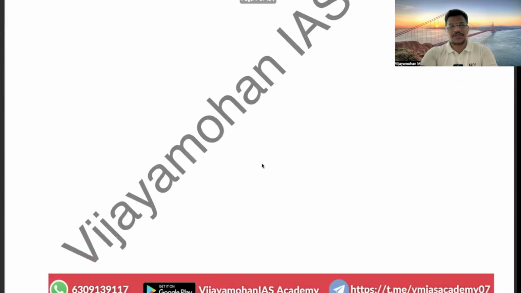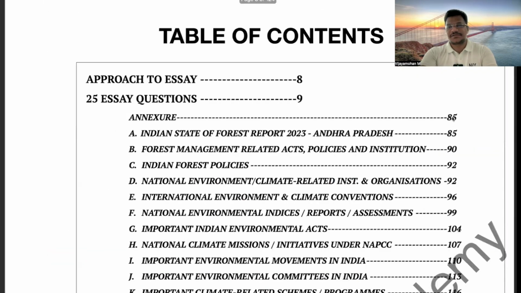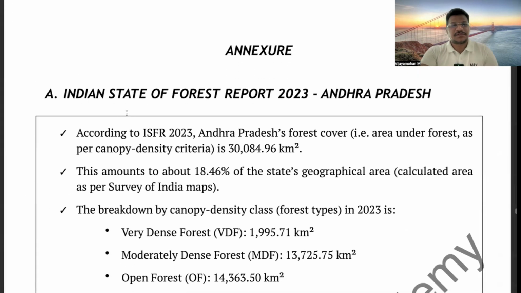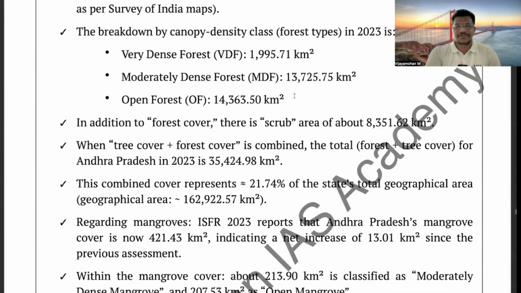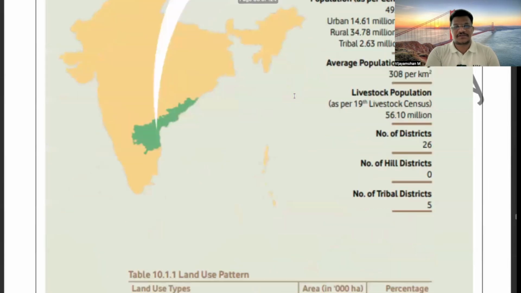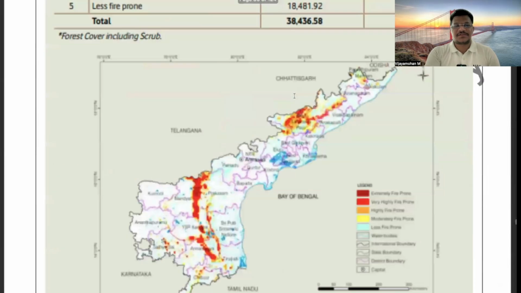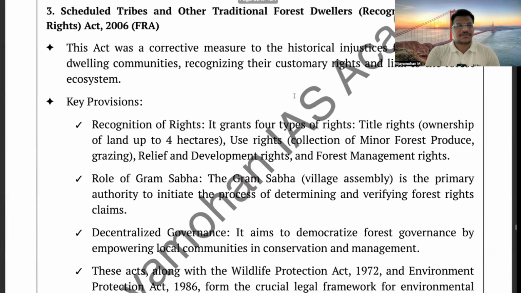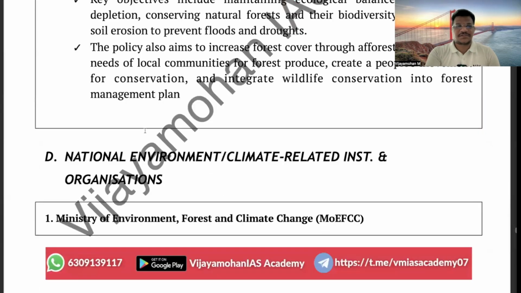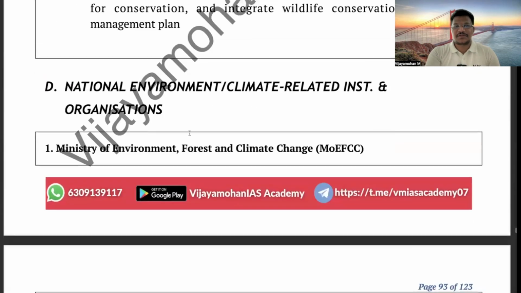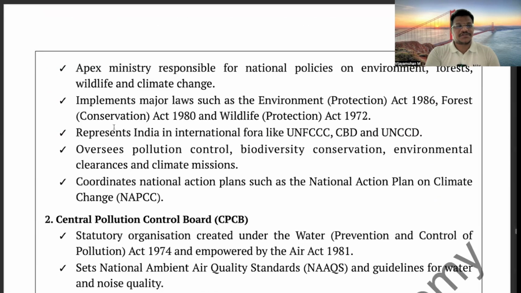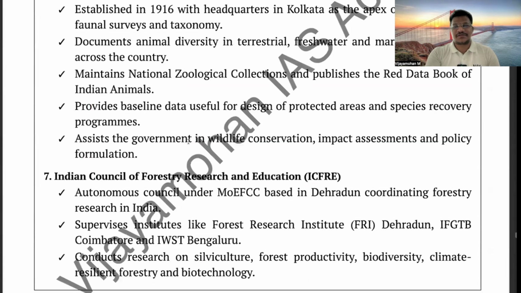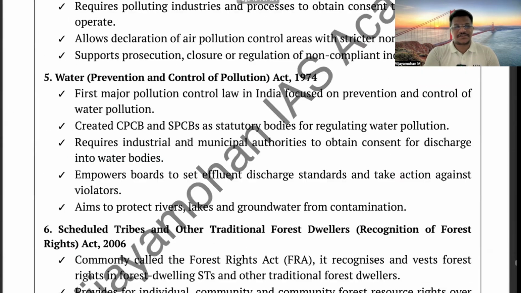Okay, we'll go to the annexes. You see, this is the annexure. If you see the Indian State of Forest Report 2023 Andhra Pradesh, this is all about Andhra Pradesh along with some facts and figures we have directly taken from the ISFR report. And then forest management related acts, policies and institutions, right? Indian forest policies, then you can see national environment and climate related institutions, ministry, then Central Pollution Control Board, Forest Survey of India, Wildlife Institute of India, Botanical Survey of India. So these are the annexed details that we have given.